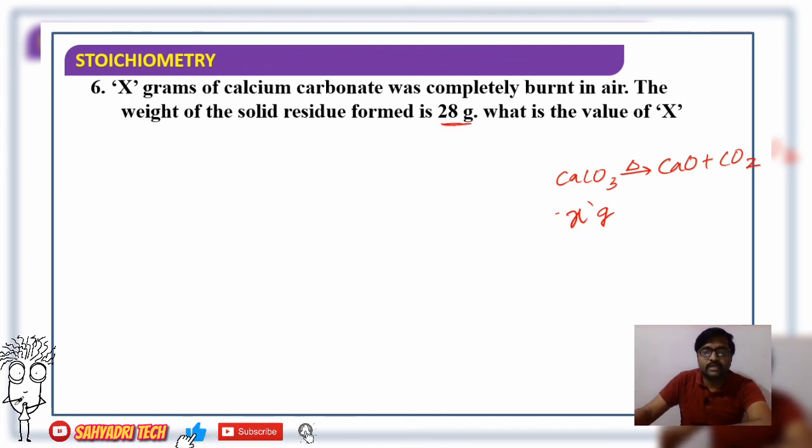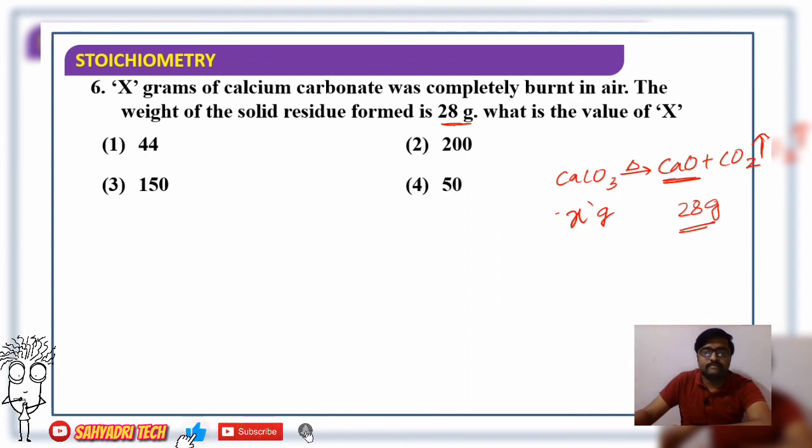Out of this, carbon dioxide is a gas which escapes. Solid residue means calcium oxide. 28 gram of solid residue is obtained. What is the value of x they are asking? First we look at the options: 44, 200, 150 and 50. Solid residue is the quicklime, or calcium oxide. It remains after decomposition, and carbon dioxide escapes. So here 28 gram of calcium oxide is formed.